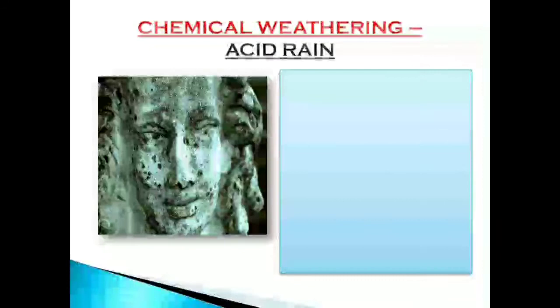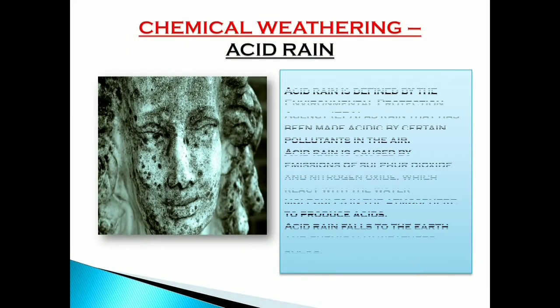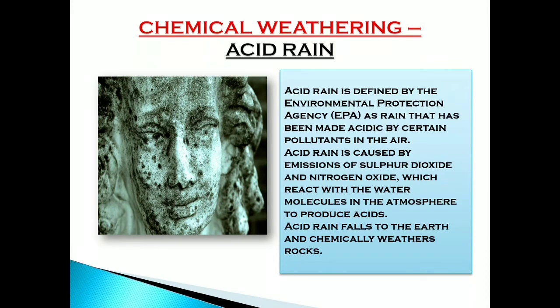Chemical weathering, acid rain. You saw this picture in your textbook as well. Acid rain is defined by the Environmental Protection Agency, that is EPA, as rain that has been made acidic by certain pollutants in the air. Acid rain is caused by emission of sulfur dioxide and nitrogen oxide, which react with the water molecules in the atmosphere to produce acids. Acid rain falls to the earth and chemically weathers rock.